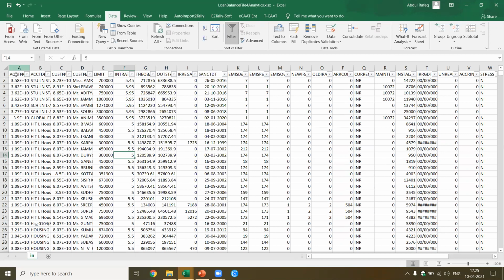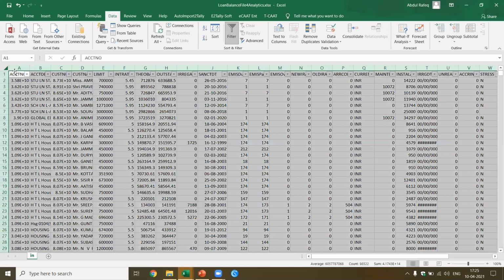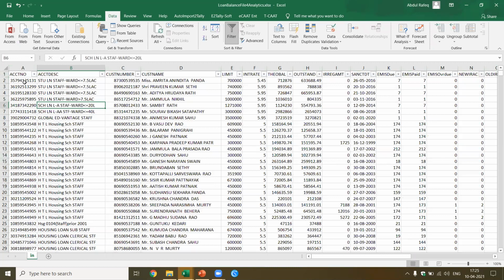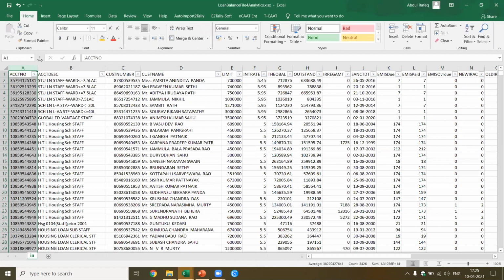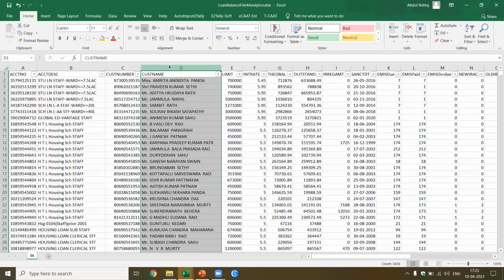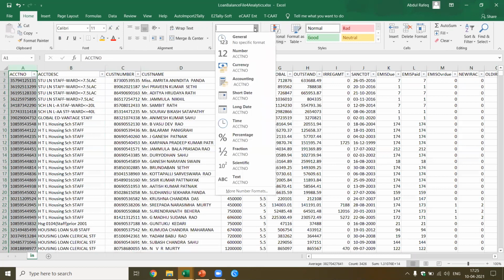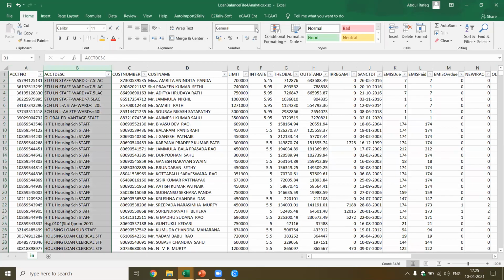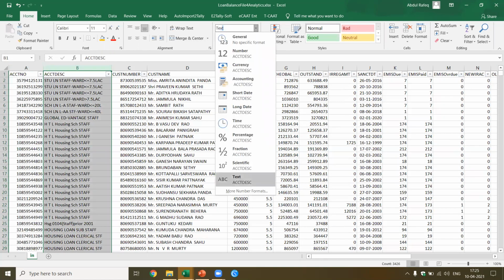Okay, once I've done this, now I need to go to each of the columns and see that it's properly formatted. Now let's go to the formatting. How do you know the formatting? You come to home, then see this marked as general. Now if you see, this is also general. Most of it is by default marked as general. So in this case, I come to this particular field and make it numeric. When you make it numeric, it also adds 2 decimals, so remove the decimals. Now this account description, I want it to be specifically text. So I'll mark it as text.